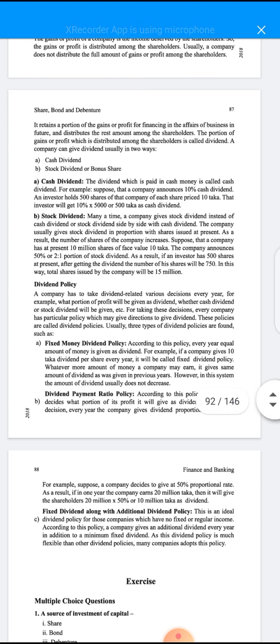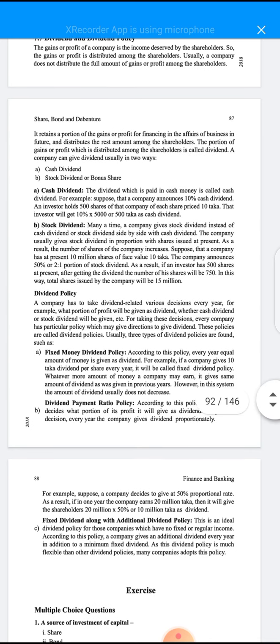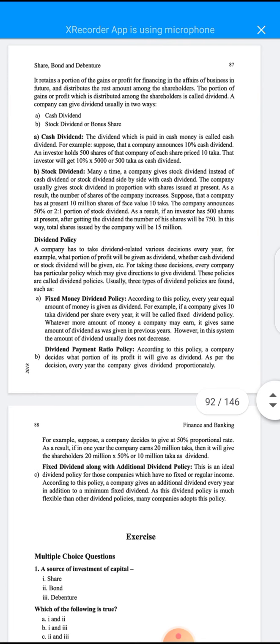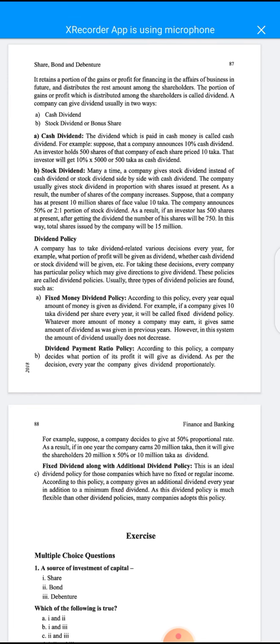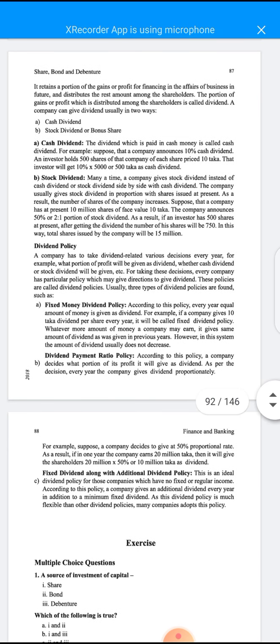As a result, if an investor has 500 shares at present, after getting the dividend he will get a total of 750 shares. For two shares he will get one share, for four shares he will get two shares, for 100 shares he will get 50 shares.